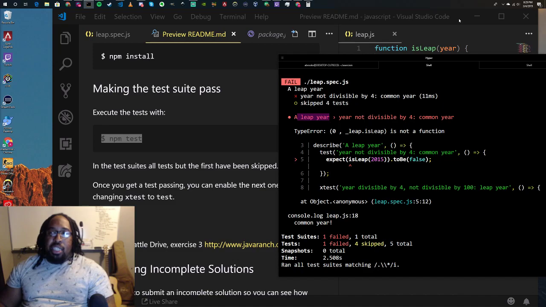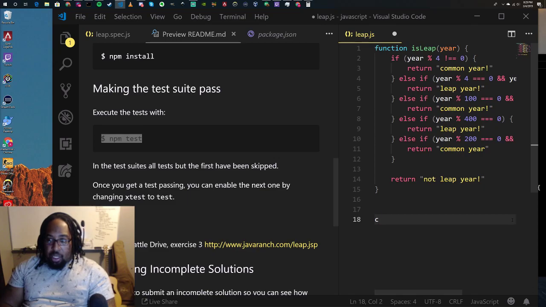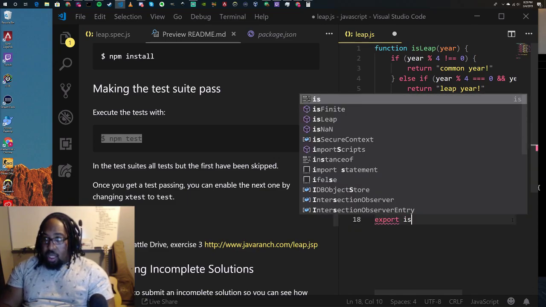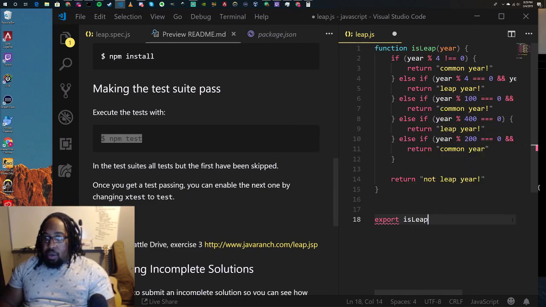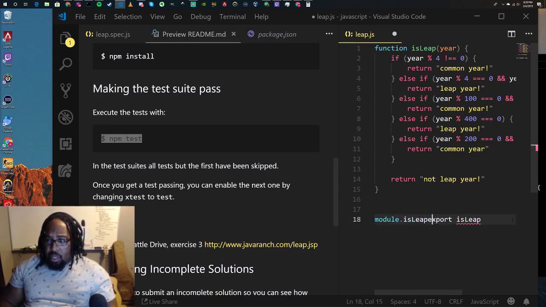We did not actually write this in a way that could be used by the actual test. So we have to export this. And I think you just do, and this is something I don't know, I think I can just do module.exports is leap.